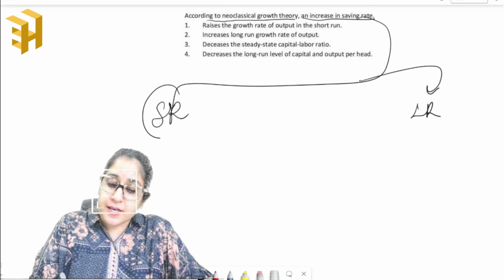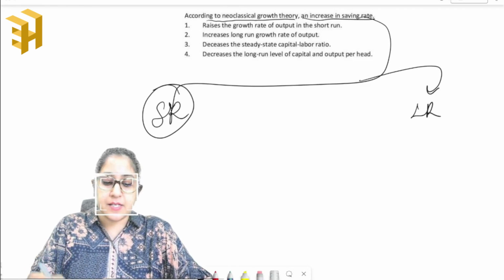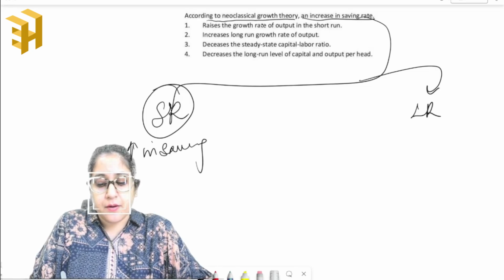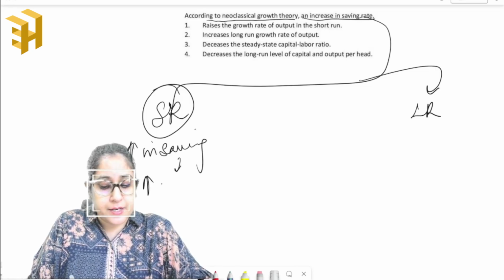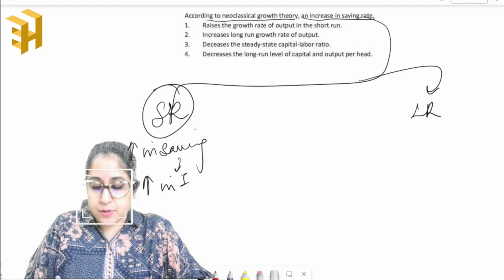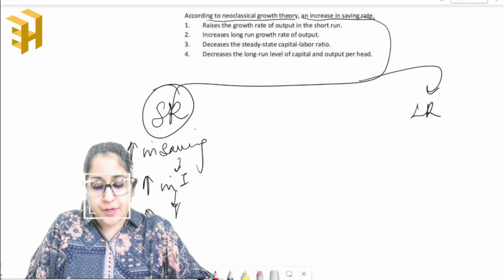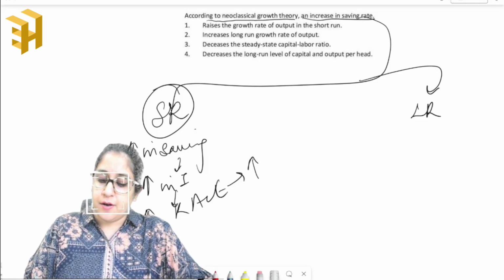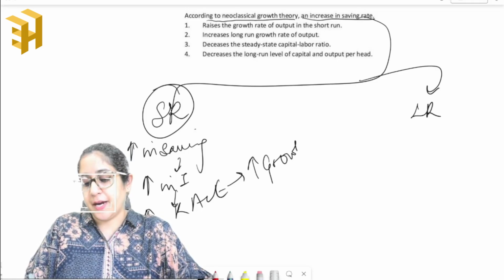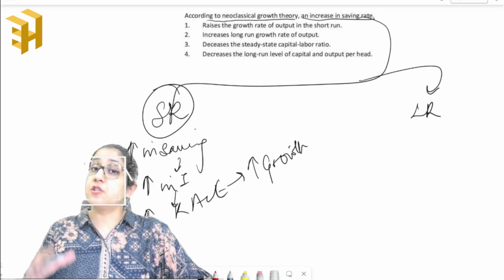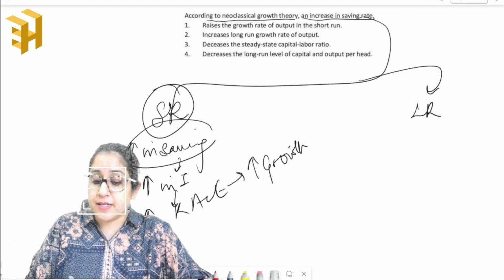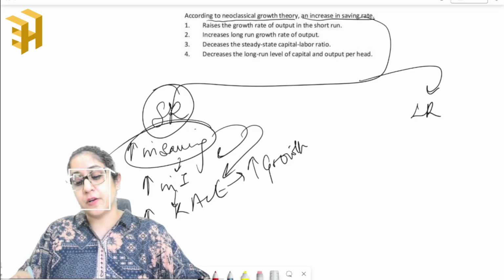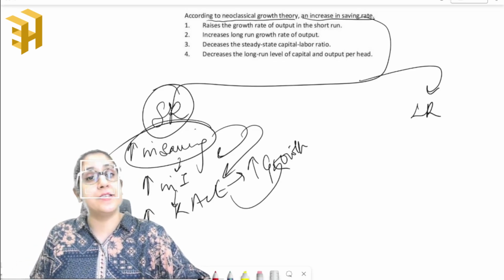In the short run, an increase in savings rate will lead to an increase in investment, and this will lead to an increase in capital accumulation, and ultimately to output growth. This is the short run impact.